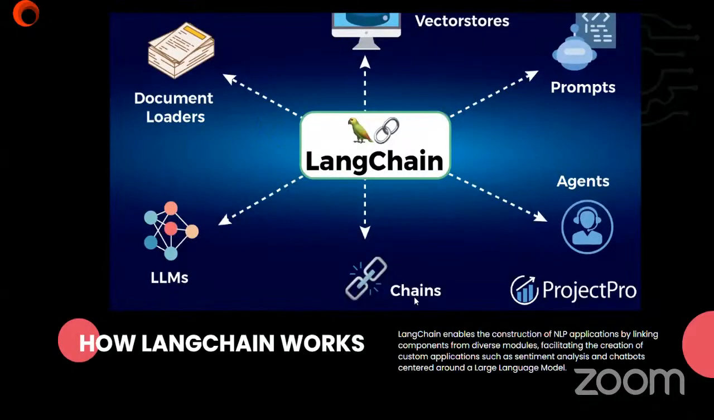So this is just a representation of the components that Langchain uses to connect applications together and build AI applications. So Langchain enables the construction of NLP applications by linking components from diverse modules, facilitating the creation of custom applications such as sentiment analysis, chatbots, and the rest of them. So if you want to create any kind of this application, you have to familiarize yourself with the components of Langchain, and we have all of them, or most of them, represented in this diagram. We have agent, we have prompt, and the rest of them.